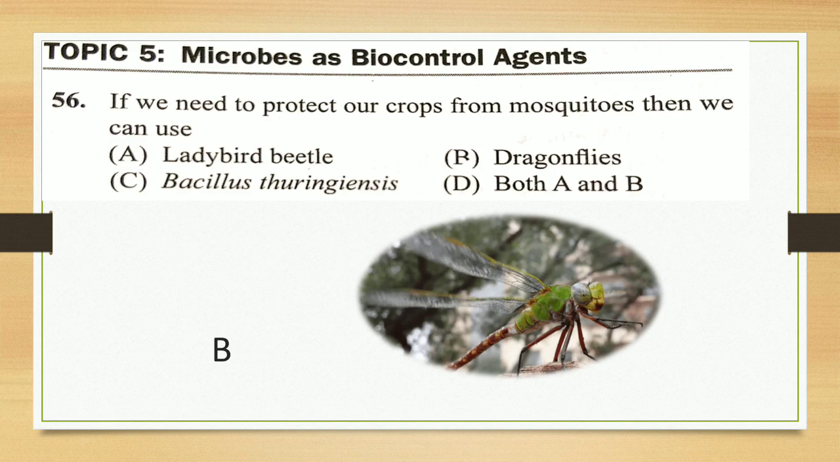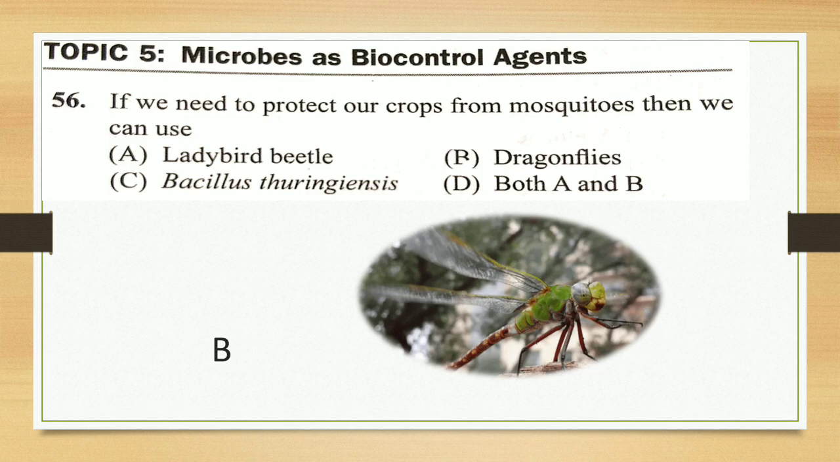Here, when we protect the crops, we can use biological agents, and those are called dragonflies. Instead of using chemicals or fertilizers, we can use the dragonflies. You can see the picture there. The others, ladybird and Bacillus thuringiensis, can also be used for the particular field. And the answer is dragonflies, which act as natural predators.